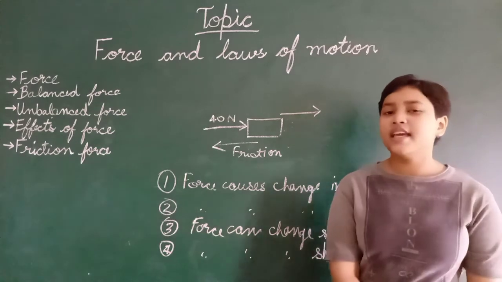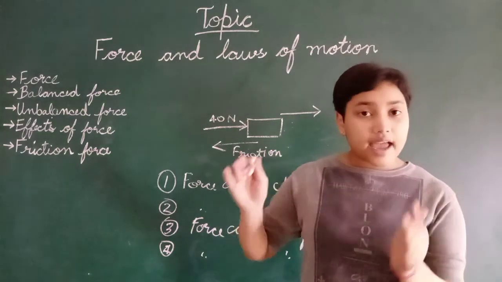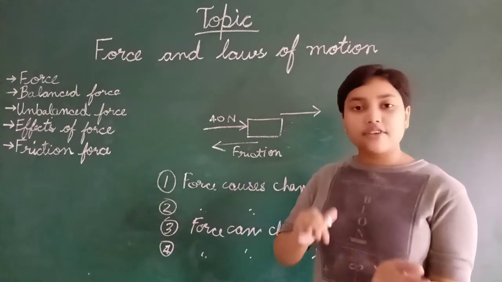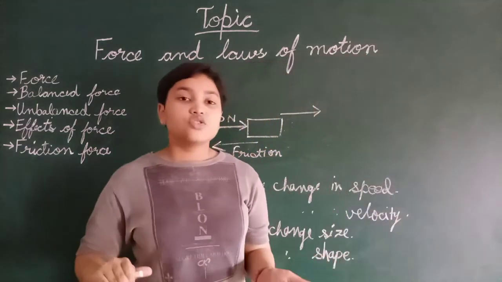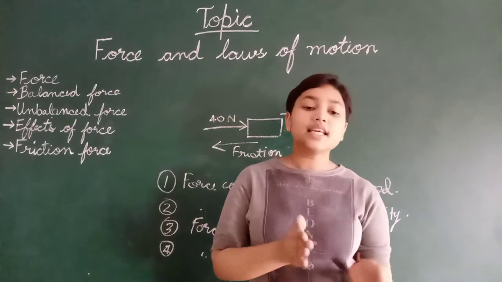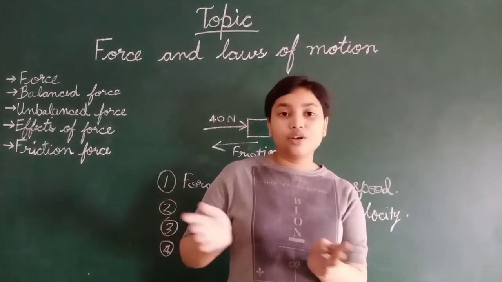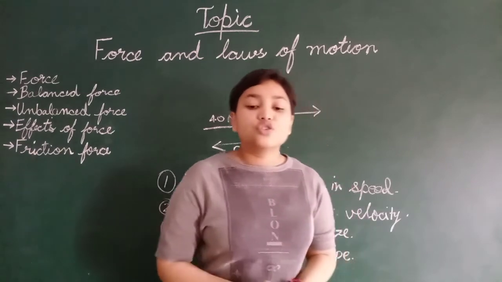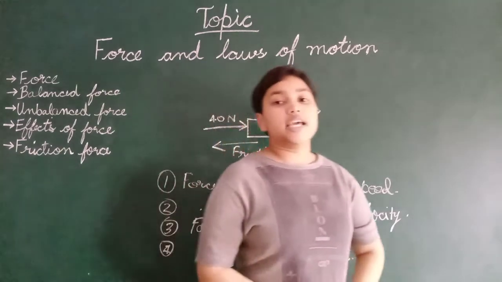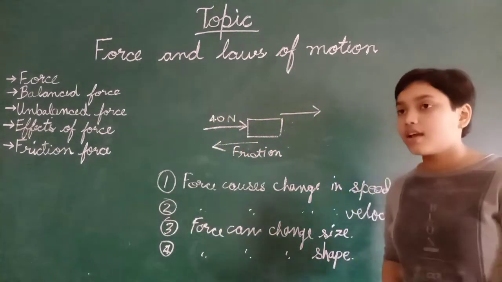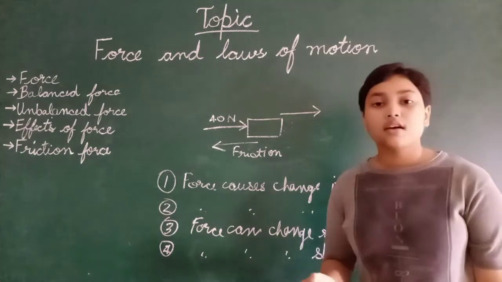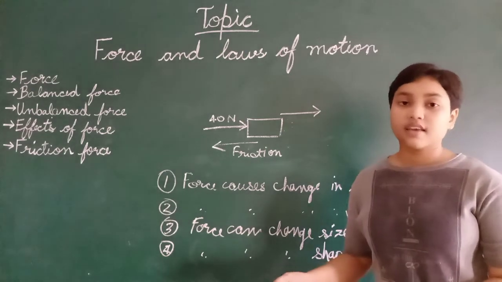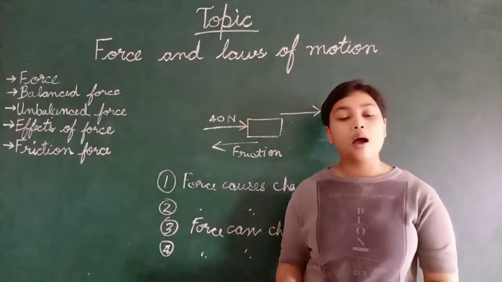Now you might be thinking that if friction force is opposing the motion, then when we walk, the earth will not move. Why will the earth not move? When we are walking, we are applying a force on the ground, on the earth.